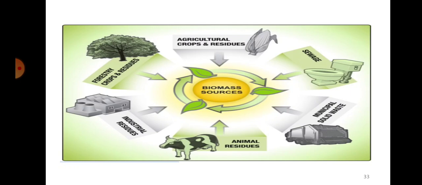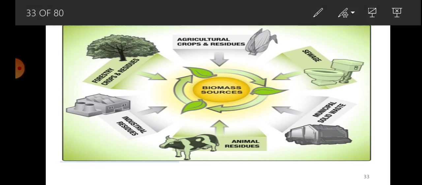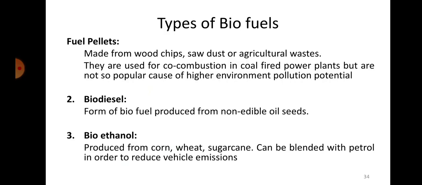Okay, it can be in the form of liquid, which generally we call biodiesel, and it can be in the gaseous form, which we call biogas. Okay, types of biofuels. So fuel pellets. What do you mean by fuel pellets? It's generally made from wooden chips, sawdust, or agricultural wastes.